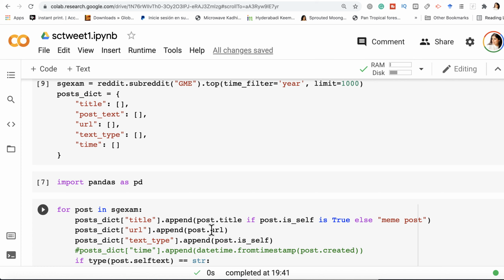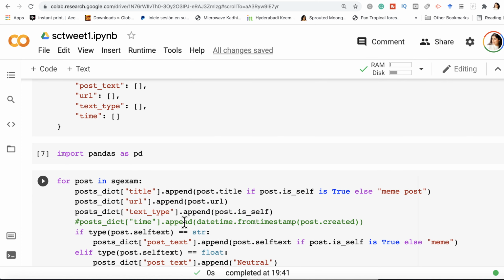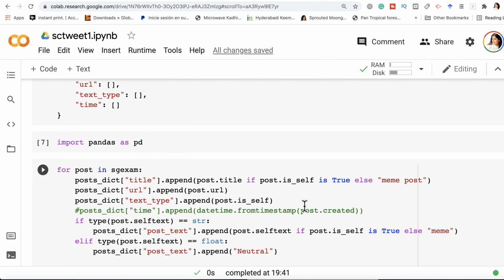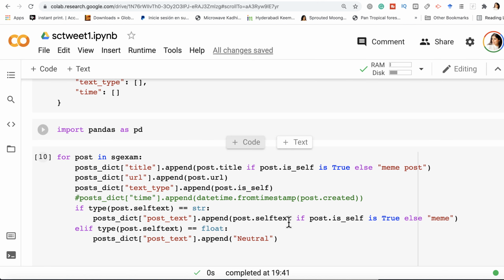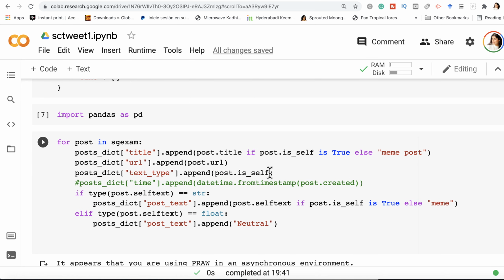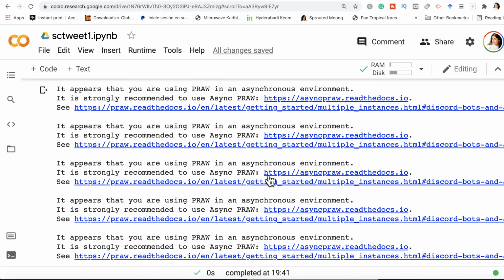Post dict URL, post dict text type append. I didn't need the time, so if post.selftext is structured, append the text, otherwise it's a meme, and else post text neutral. And this is basically the workflow that you can follow for any Reddit account that you want, and it'll just help you distinguish between the text that you need and the memes that are posted. You can ignore all of these warnings.